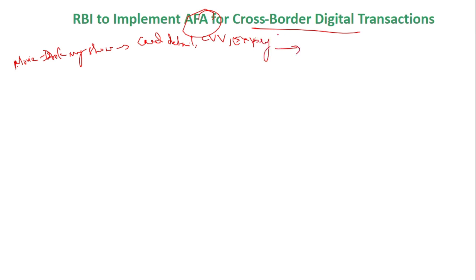Apart from that, when you are about to end the transaction, you will also receive an OTP, a one-time password, on your registered mobile number. You have to enter that, only then the transaction gets completed. So this OTP is the additional factor authentication. Already this is present in domestic digital transactions. To strengthen cross-border digital transactions, RBI is planning to introduce this additional factor authentication.